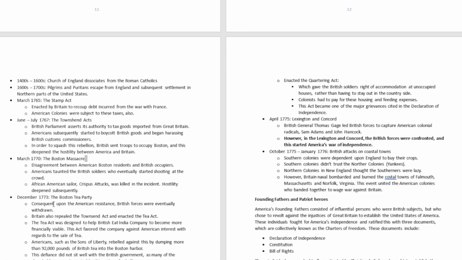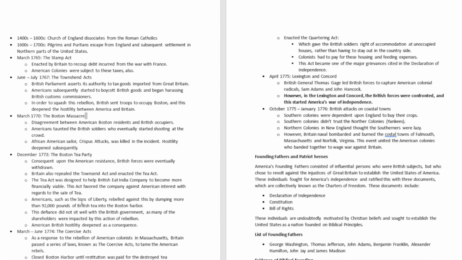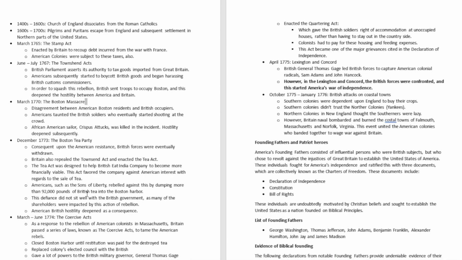Then in 1773, the Boston Tea Party happened, where the British enacted legislation that favored the tea company that Britain owned. A bunch of things happened, and the American people rebelled against that.